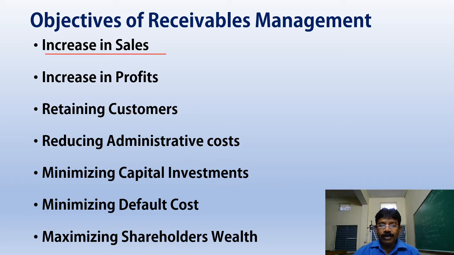Why are they concentrating on sales? To get more money. More money they can collect in the form of down payment or whatever it may be, and installments. Then it automatically increases the profits. If sales are increased, automatically profits are increased.